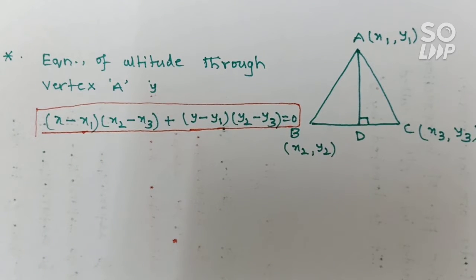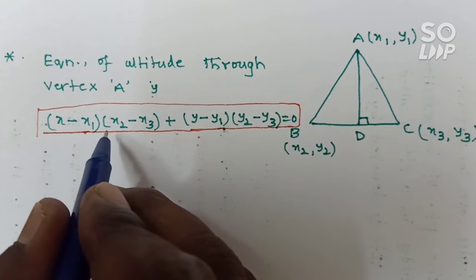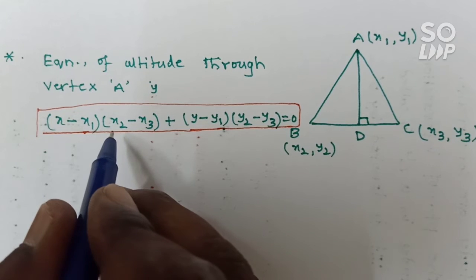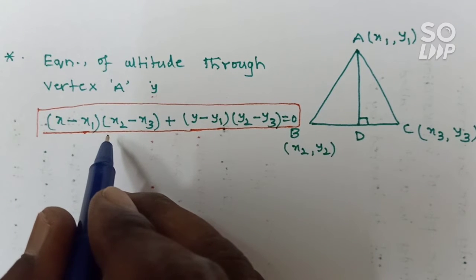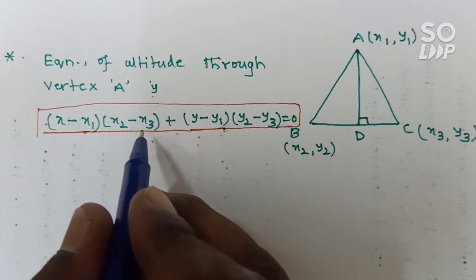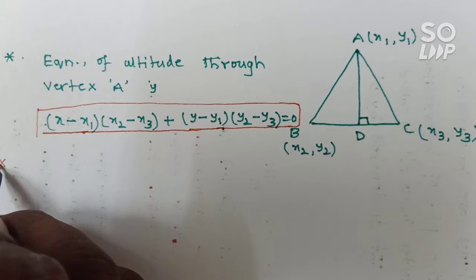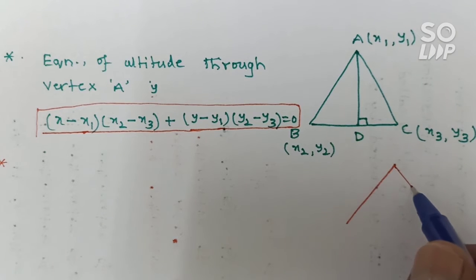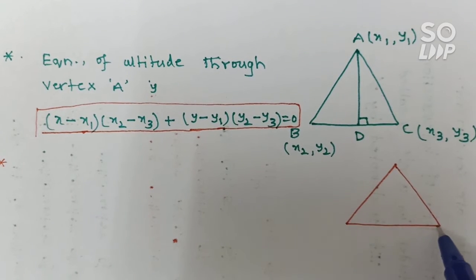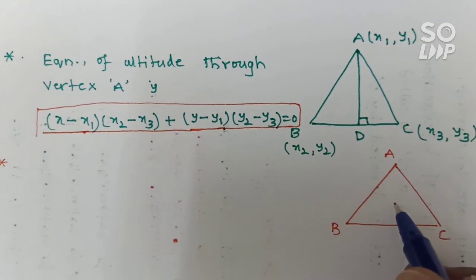This is a very important concept. By using this you can do problems by the verification method. In problems to find the orthocenter of the triangle, using this formula you can verify the given options and trace out the correct option. Okay, right. See, the next one is the triangle ABC. Suppose the orthocenter.